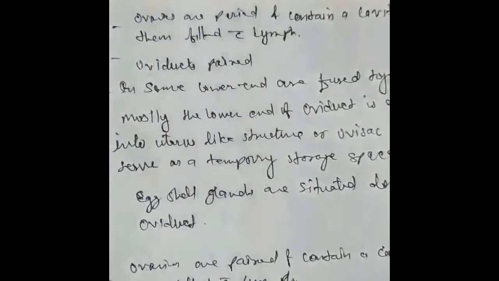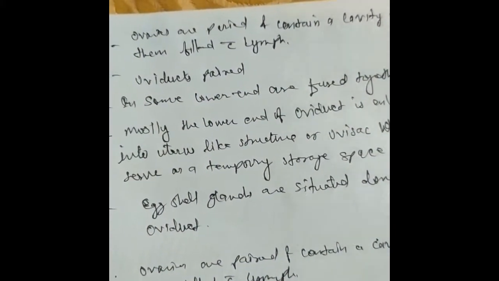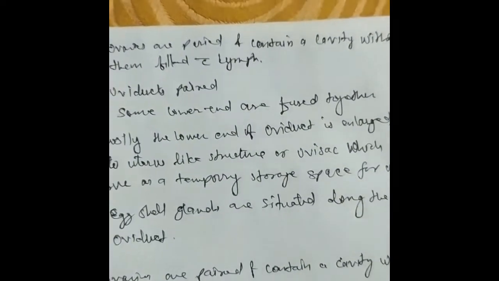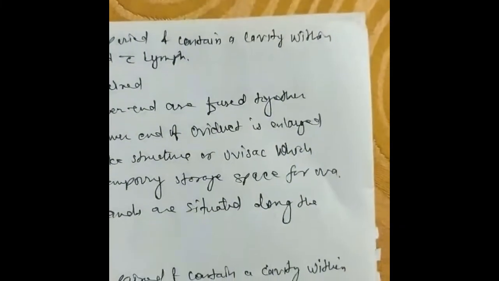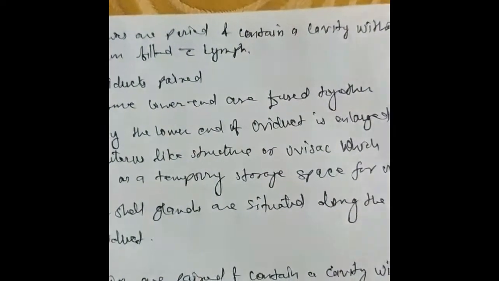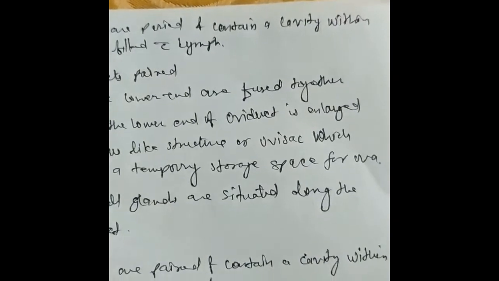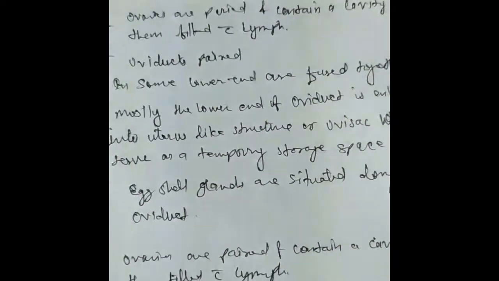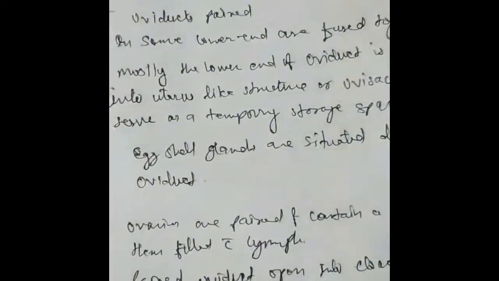In some amphibians, the lower ends of the oviducts are fused together, and in most amphibians, the lower end of the oviduct is enlarged into a uterus-like structure or ovisac, which serves as a temporary storage space for ova, and the eggshell glands are situated along the oviduct.